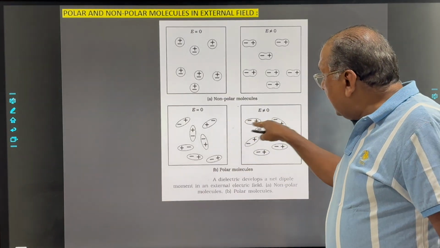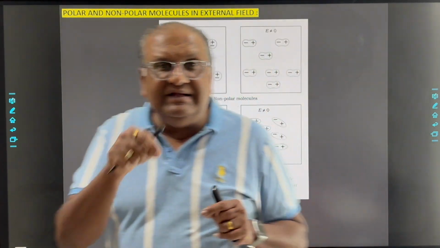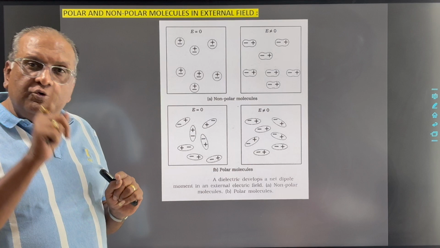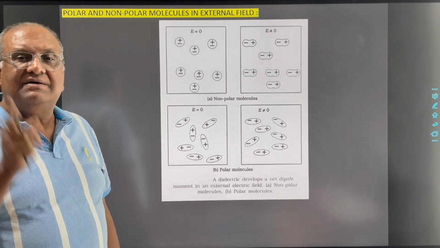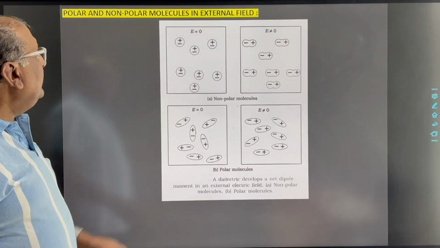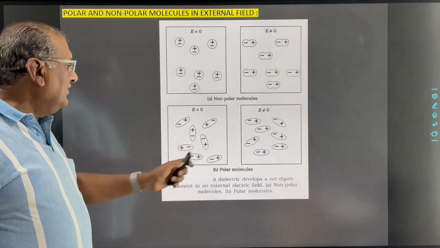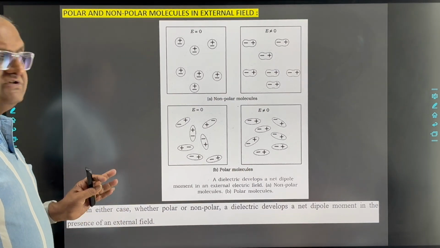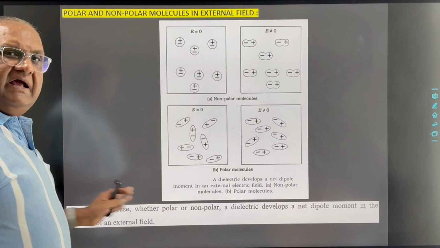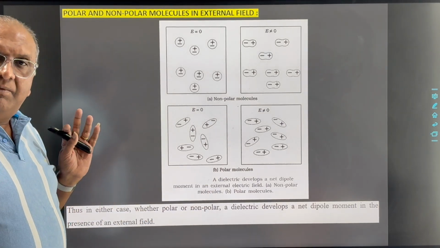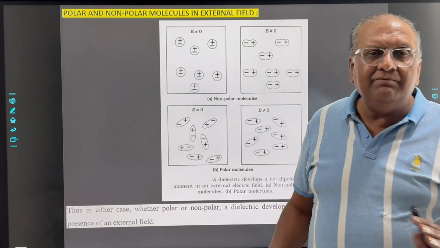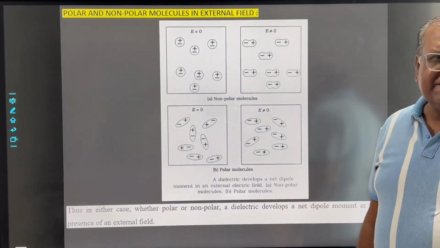So all the dipole moments will try to align themselves in the direction of the field. And due to that, again you will get some net dipole moment. Clear? So if non-polar or polar molecules are placed in the external field, both will have some net dipole moment, or we can say some net dipole moment will be developed in both types of substances here.